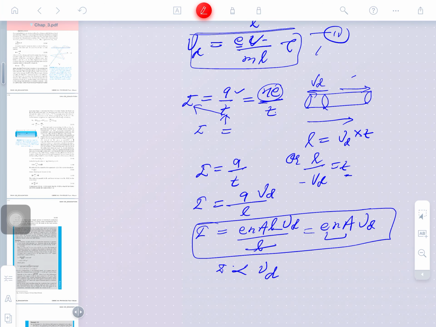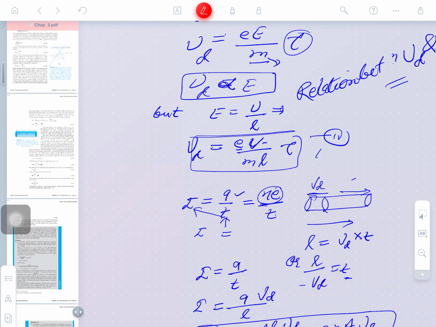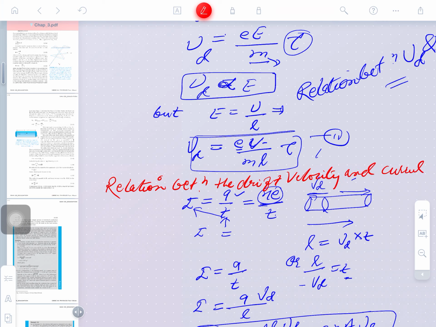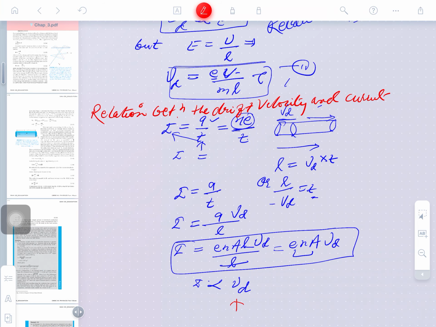And also we have derived the relationship between the current and the drift velocity. So, here we can give a title: relationship between drift velocity and current. Everybody knows that on applying an electric field, electrons start drifting, and the movement of the electron is the movement of charge, and movement of charge is called the flow of electric current, right, guys.